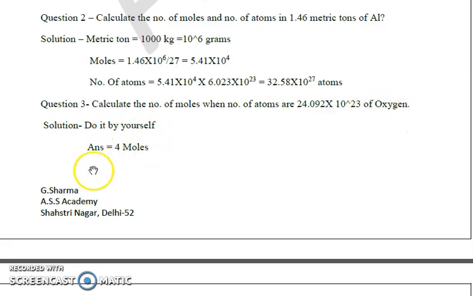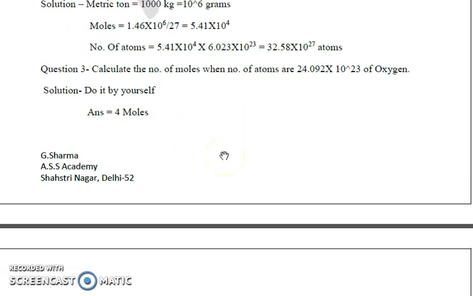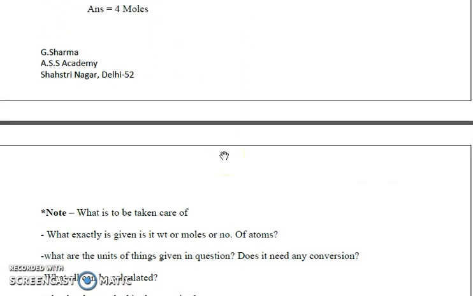So we can apply the formula here, as we have been given the total number of atoms. The number of moles of atoms is equal to the total number of atoms divided by N. So the total number of atoms is 24.092 × 10^23 divided by 6.022 × 10^23, which gives us 4 moles. You can try it on your own.